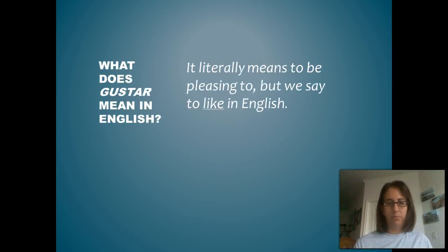First of all, what does gustar mean in English? ¿Qué significa en inglés? All right, it literally means to be pleasing to, but in English we say to like. So there's a difference in translation from Spanish to English. Now let's talk about the rules.